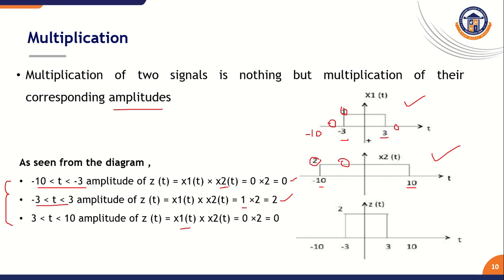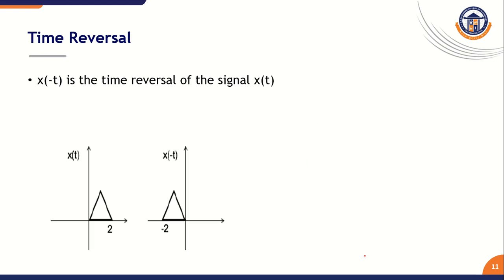That is 0. What is x2 of t value? That is equal to 2 here. So now you multiply 0 into 2, 0. So finally we performed multiplication on both signals. We get it like this. So this is the multiplication operation on signals.